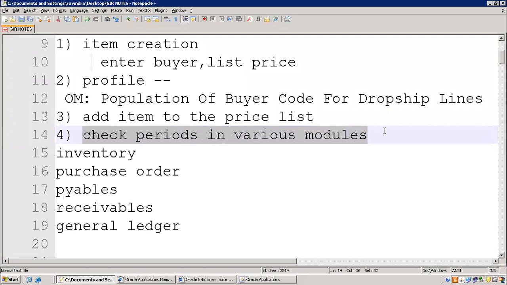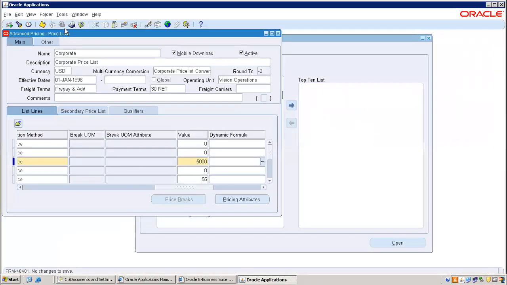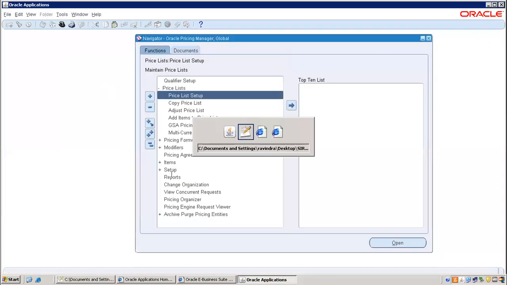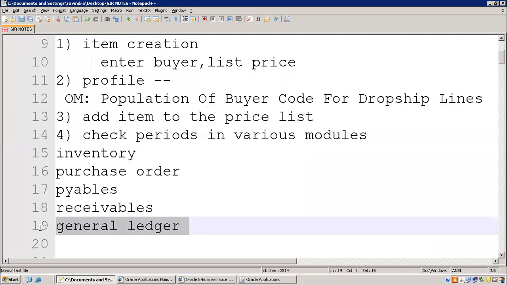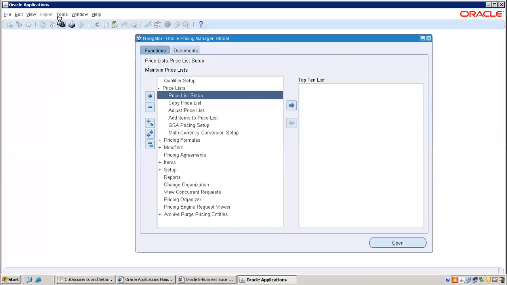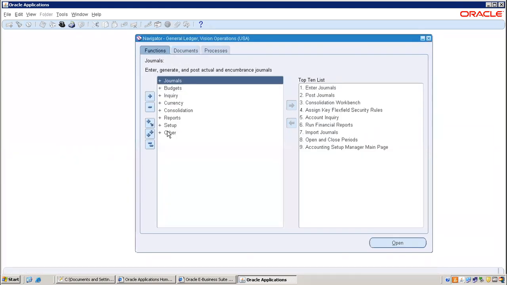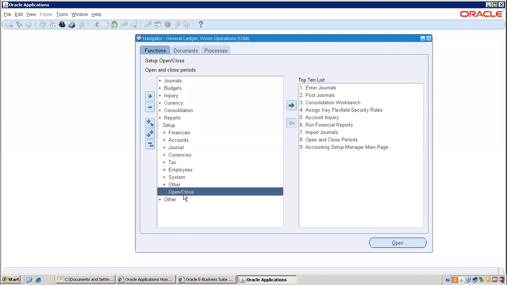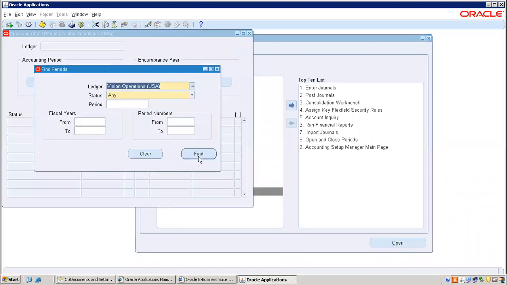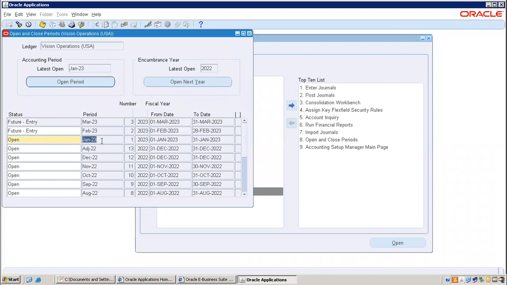Now next, periods in various modules. First, let's go with the GL. General ledger is a major one. First, go to general ledger. Navigation is Setup, Open/Close. You will have to check here whether the current month is opened or not. If you want to open February, there must be two more entries here. April also must be required here.